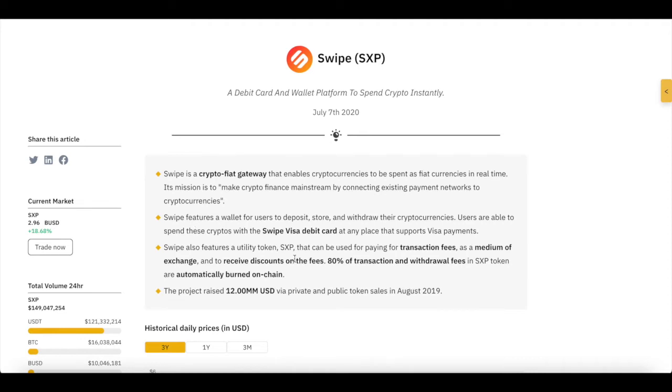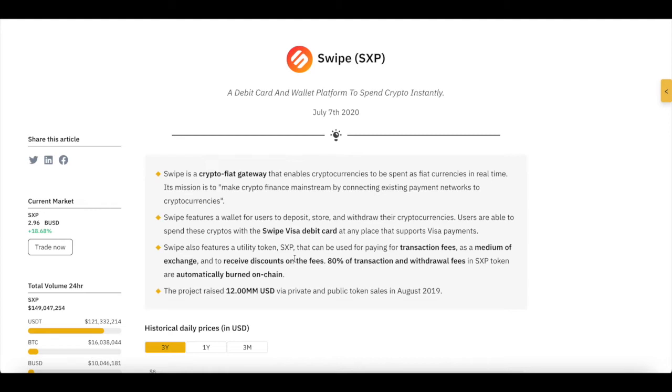Now, Swipe features a wallet for users to deposit, store, and withdraw their cryptocurrencies. Users are able to spend these cryptos with the Swipe Visa debit card at any time, any place that supports Visa payments. That's incredible. Any place that supports Visa payments, which is basically almost everywhere. Almost everywhere that you go that accepts a debit card usually accepts Visa. Visa is just one of the biggest payment and networking systems in the world. Aside from Bitcoin, of course, but that's where it gets interesting now, isn't it?